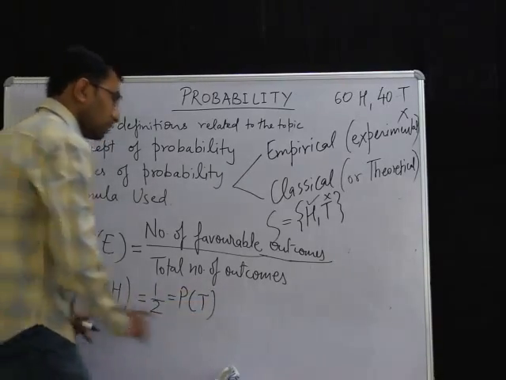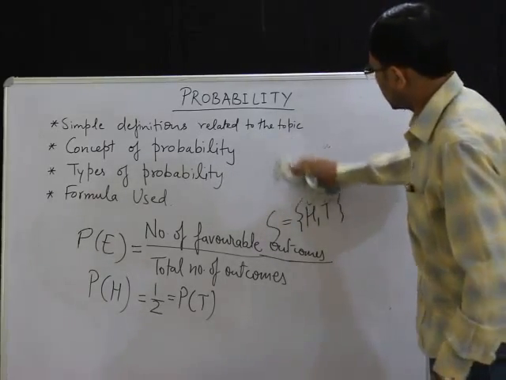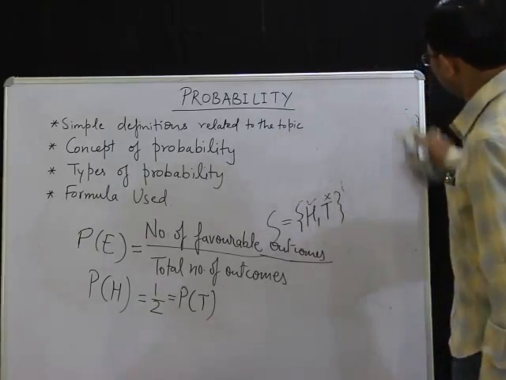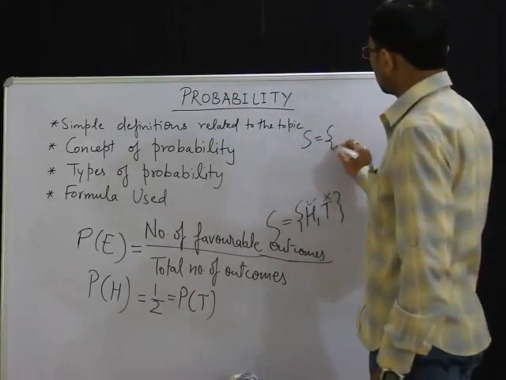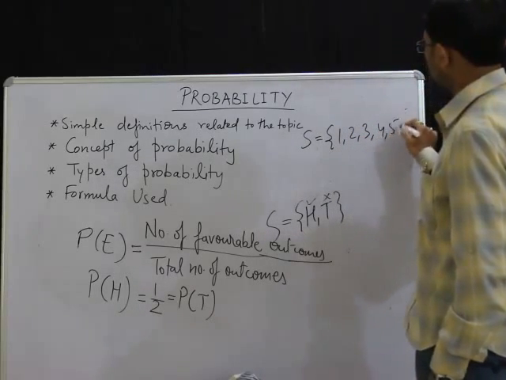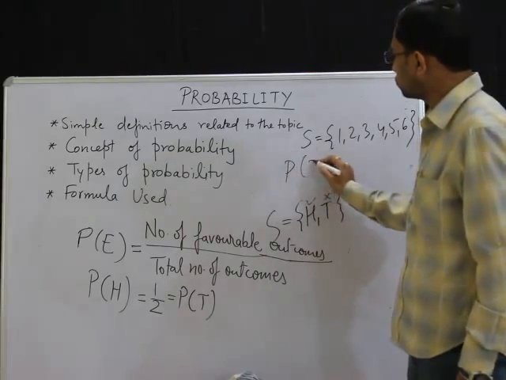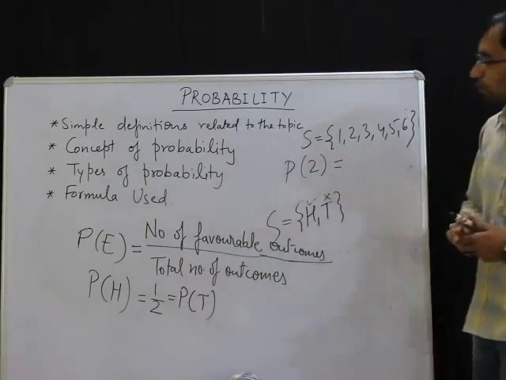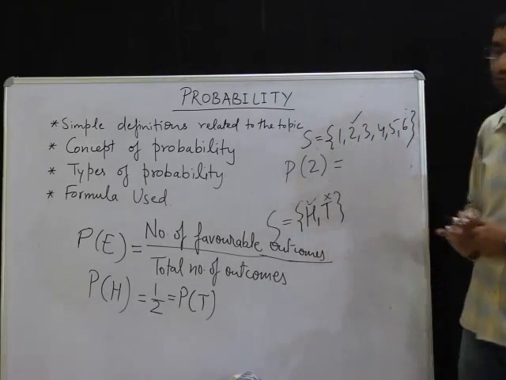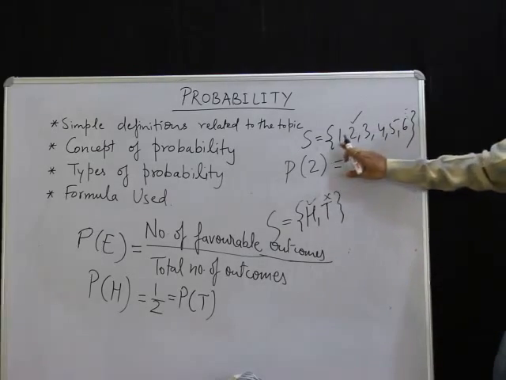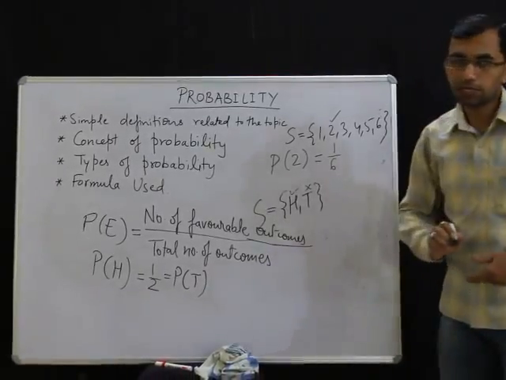Now let us take another example demonstrating the formula. Let us take the example of throwing a die. When we throw a die, there are 6 numbers on the die. So the sample space will be 1, 2, 3, 4, 5, 6. This is the sample space. Let us say I want the probability of 2 coming. Out of these 6 outcomes, the only favorable outcome is 2. So there is one favorable outcome and the total number of outcomes in the sample space is 6. So therefore the probability of 2 will be 1 by 6.